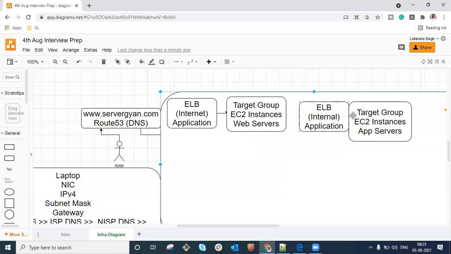So what do we do here? Rather than defining the EC2 machine IP addresses here, we will create one internal load balancer. And once again, we are going to get the DNS name of it. That DNS name we are going to point to in this particular web server configuration. As soon as a request comes to this web server, based on the routing path and the particular API call, we will forward the request to these target groups here.